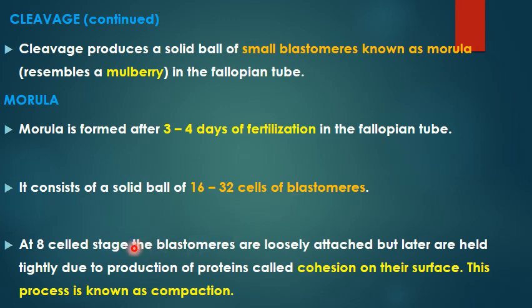When it is at the 8 cell stage, the blastomeres are loosely attached, but later they are held tightly due to the formation of junctions in between and by proteins called the cohesion proteins on their surface. So they are compactly held, they are tightly held, and this is known as compaction.